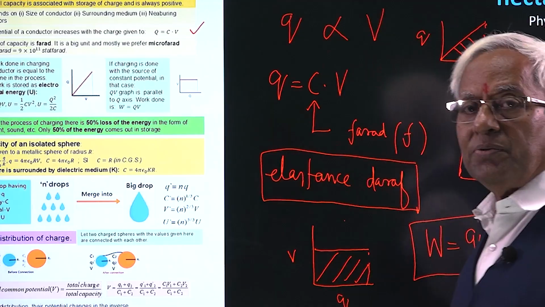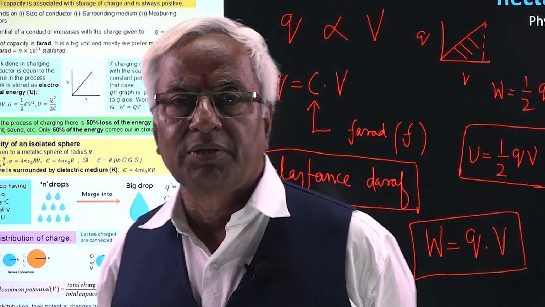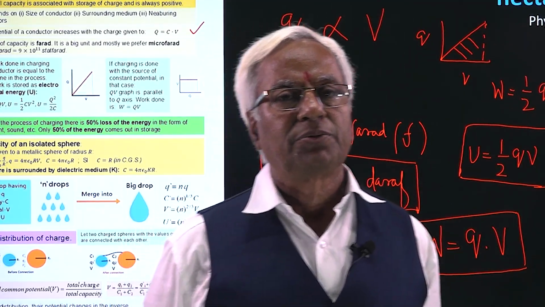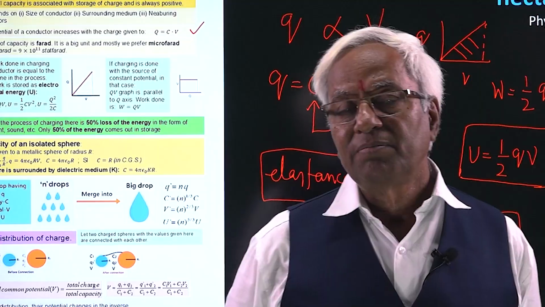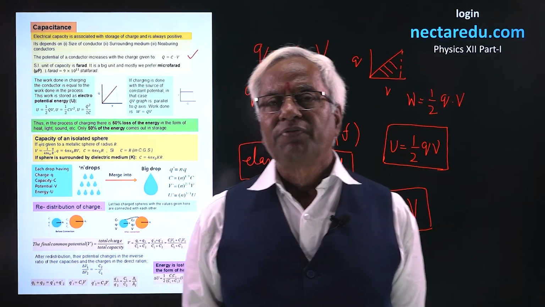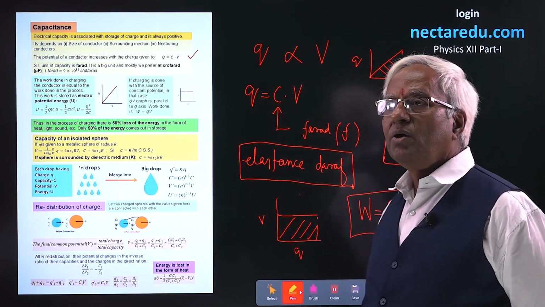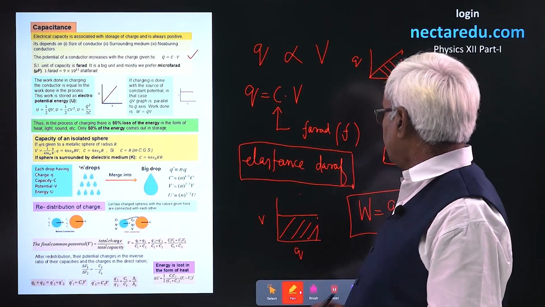What does it conclude? It simply indicates that in the process of charging, there is loss of 50% of the total energy supplied by the cell. Means only 50% of the energy supplied by the source is stored in the form of electropotential energy.